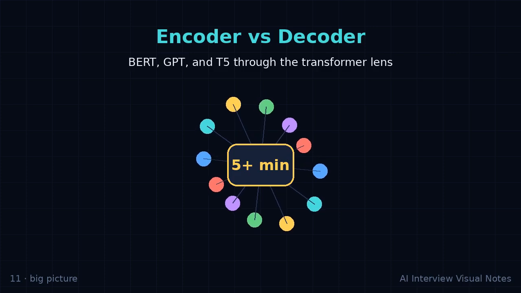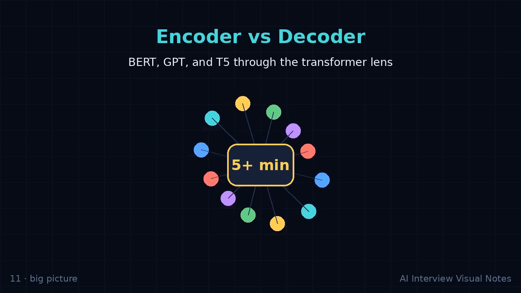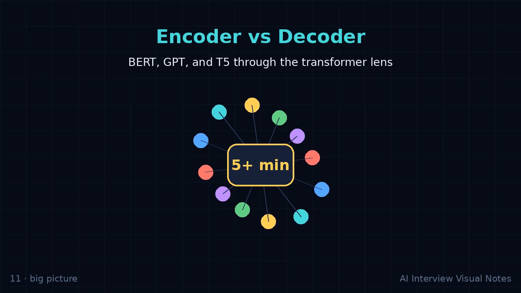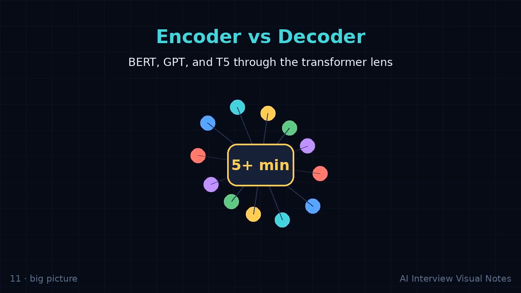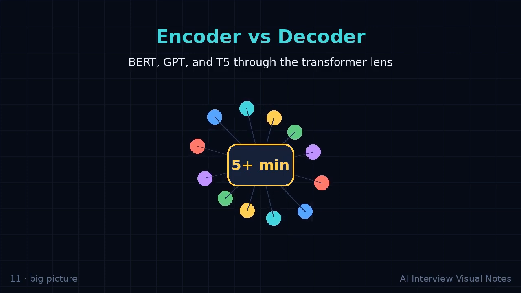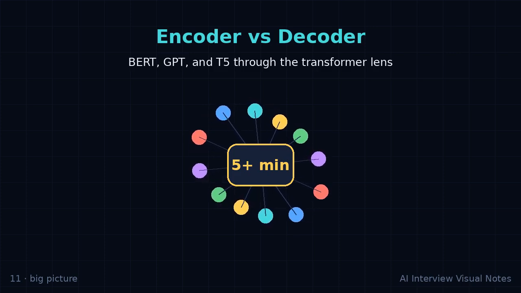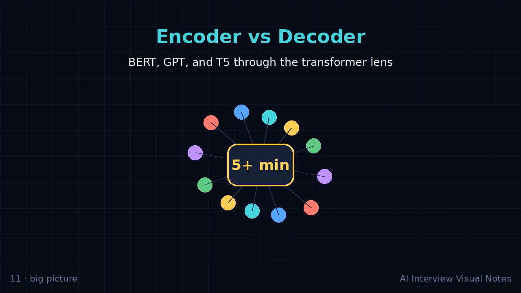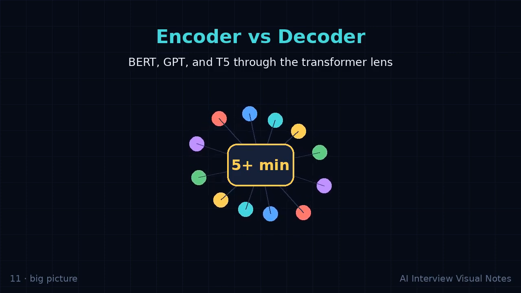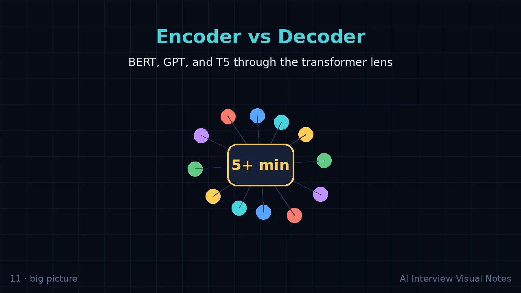Today we are covering encoder versus decoder, BERT, GPT, and T5 through the transformer lens. The goal is not to memorize a slogan. The goal is to build an interview-ready explanation that moves from intuition, to mechanics, to trade-offs, and then to a concrete example.